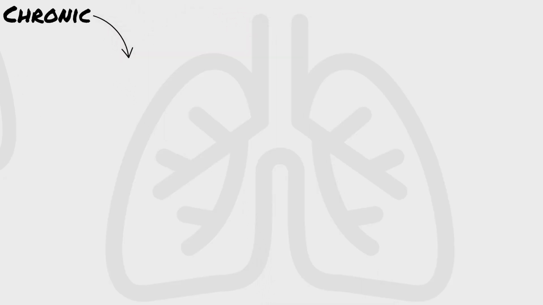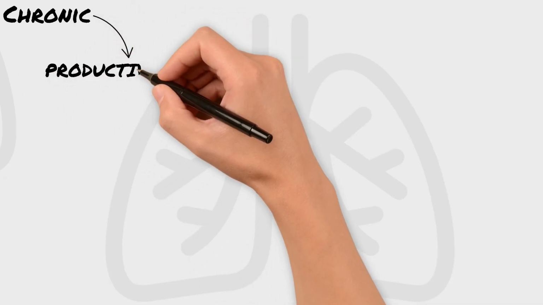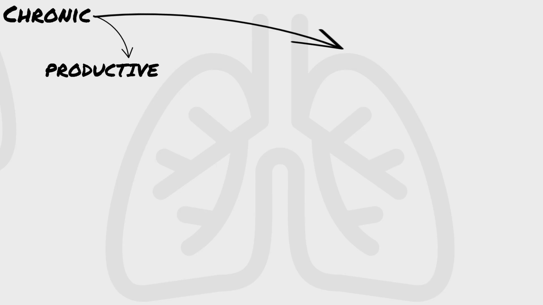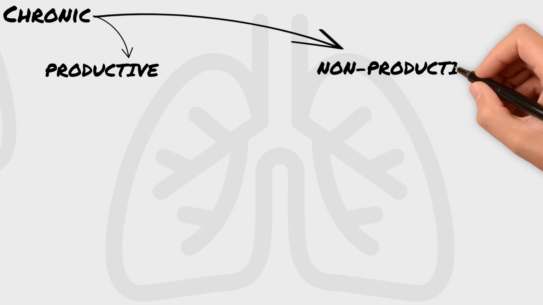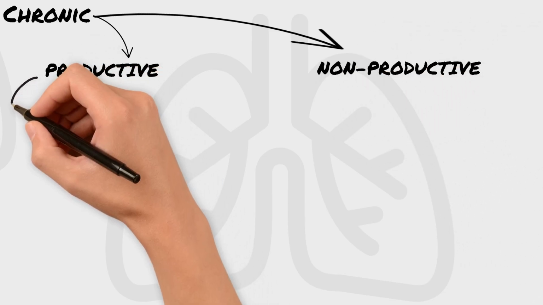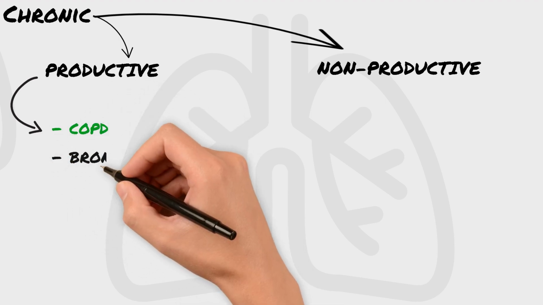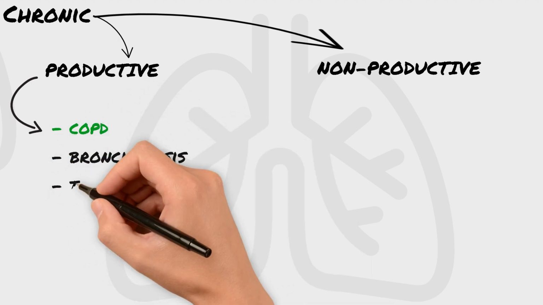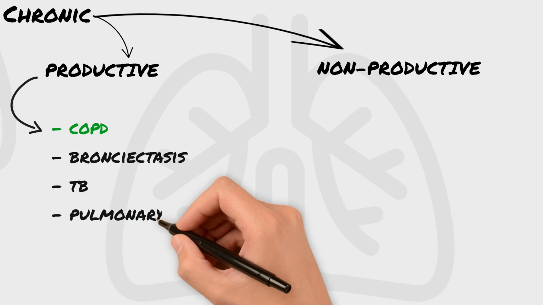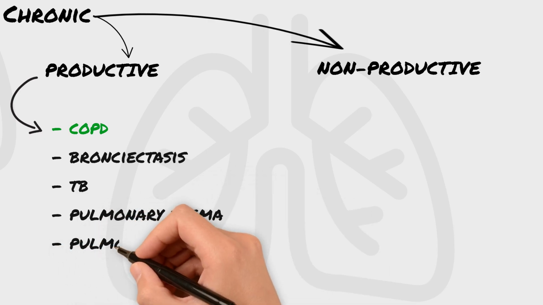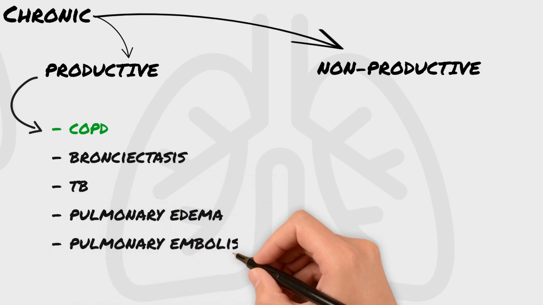If we talk about chronic cough, it is divided into productive and non-productive cough. Productive cough can occur because of underlying COPD, bronchiectasis, tuberculosis, pulmonary edema, pulmonary embolism, or underlying lung cancer.